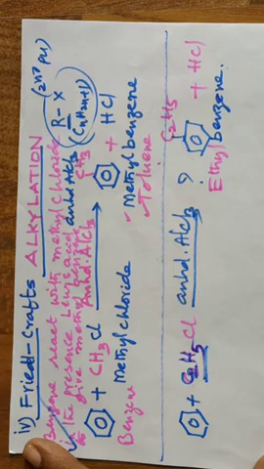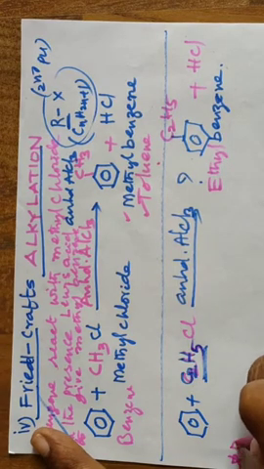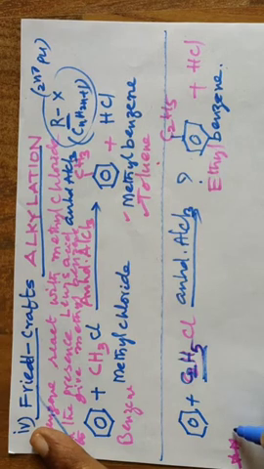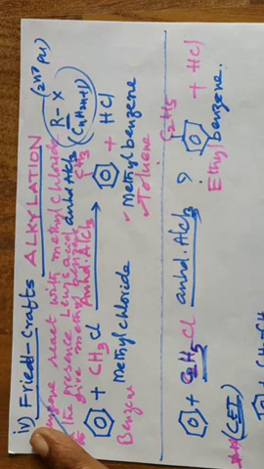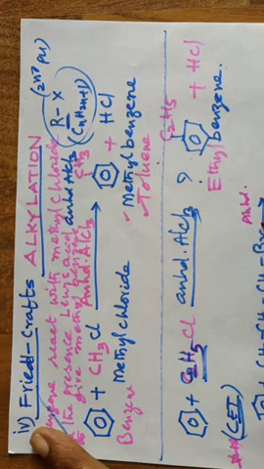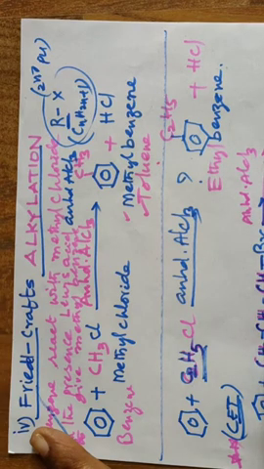Okay, next. Suppose you treat benzene with n-propyl chloride, CH3CH2CH2Cl, or rather n-propyl bromide, in the presence of anhydrous AlCl3. This is a tricky one, so what is produced in this case? Generally what is expected is that the bond is broken here and CH2CH2CH3 attacks.